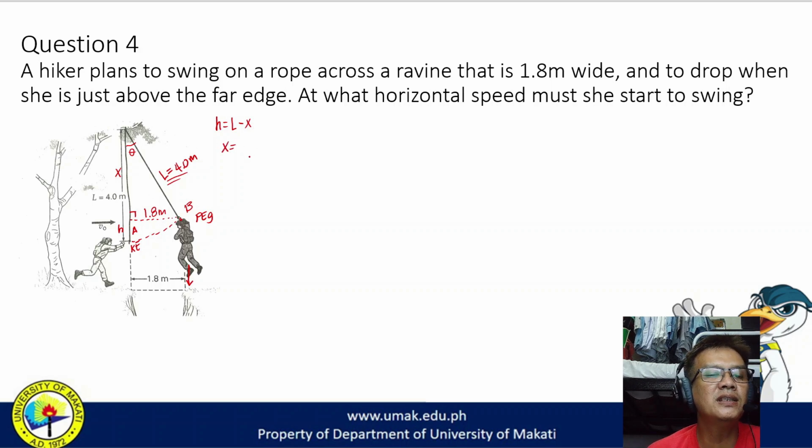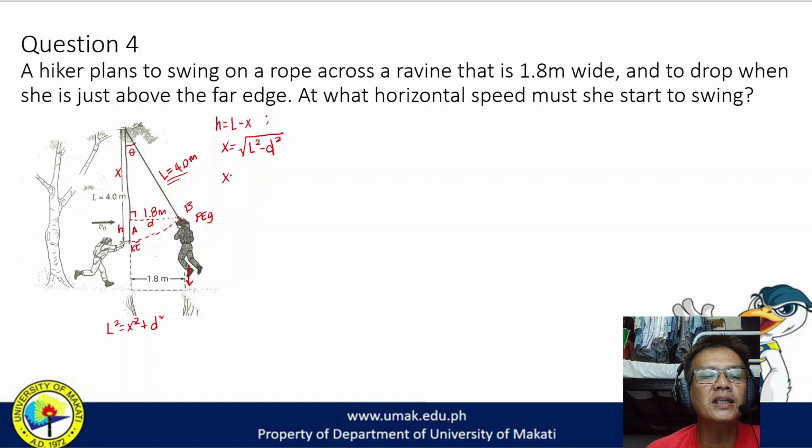X is equal to the square root of length squared minus the distance of the ravine. So that is b squared, the distance of the ravine. Ito yung d na yan, the distance. So by Pythagorean theorem, L squared is equal to x squared plus d squared from this triangle here. And of course, from that, we could derive this formula, x is equal to the square root of L squared minus d squared. So we could solve for x.